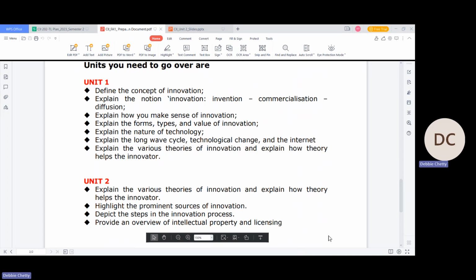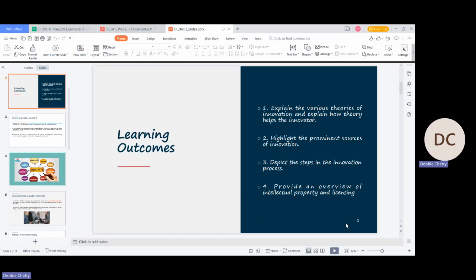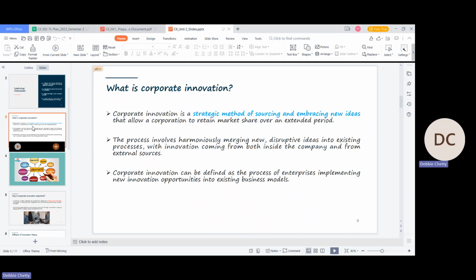So just to brush up your knowledge, let's go over corporate innovation as well, right? What is corporate innovation, which we went through? Just to refresh your memory and help you in the process, corporate innovation, we know, is a strategic method of sourcing and embracing new ideas that allow a corporation to retain market share over an extended period.